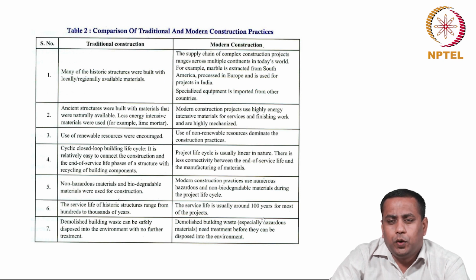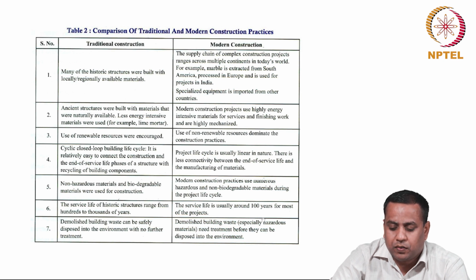Second, we do use a number of highly energy intensive materials in construction and manufacturing sector. Also, there is a high degree of automation and mechanization in construction industry as well as in manufacturing industry. We use a number of non-renewable materials in projects, and the project life cycle is more of a linear in nature.